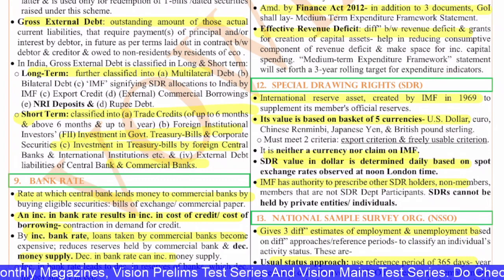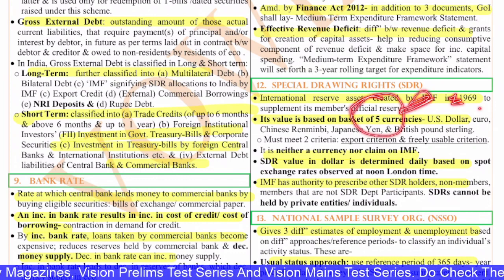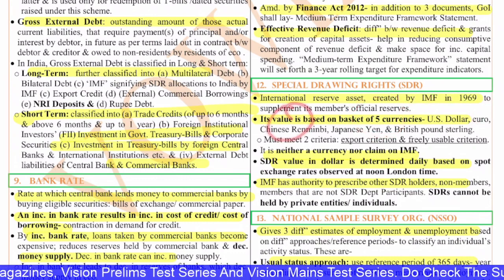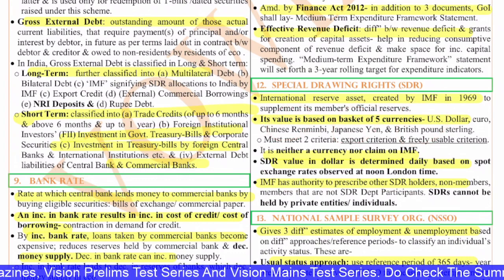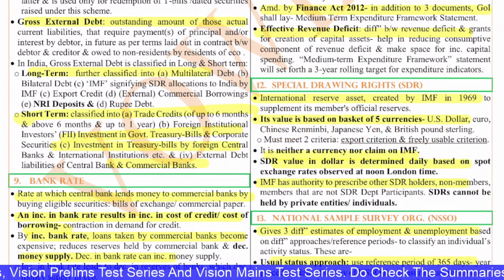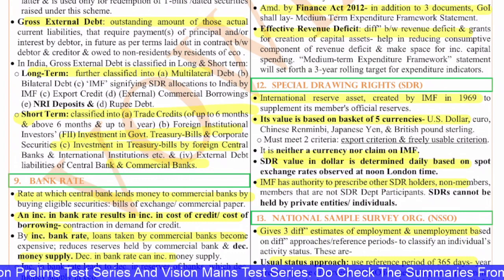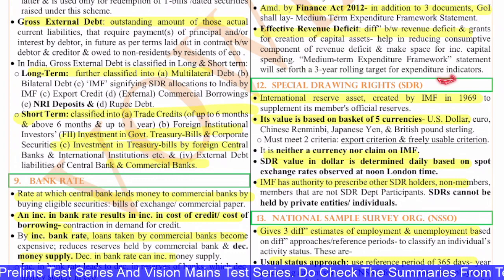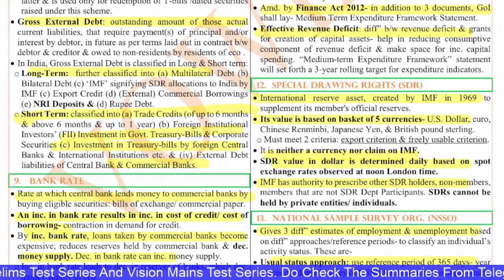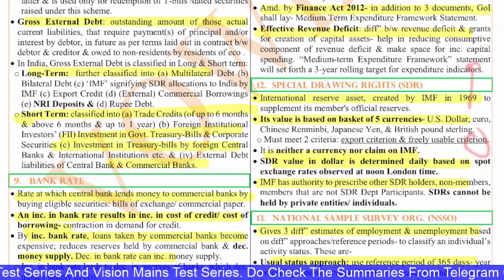Its value is based on 5 currencies. Remember these 5 currencies: the dollar of the US, the euro, the renminbi, the Japanese yen, and the British pound. So this was there right from the time of the European Union. Though now the UK came out of it, it is not because of that the UK's pound is considered as part of this SDR. But the importance that the UK holds is the reason for keeping the pound in the SDR.